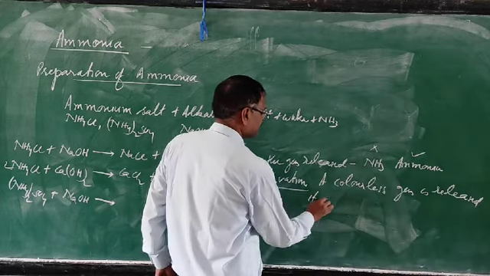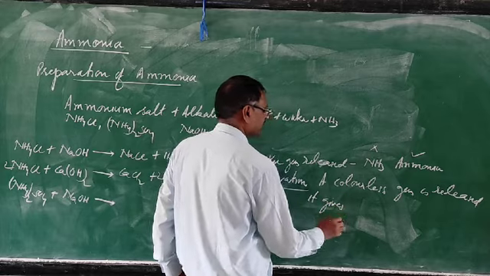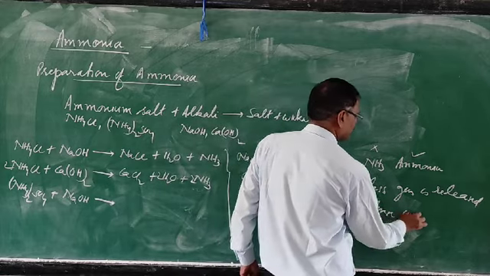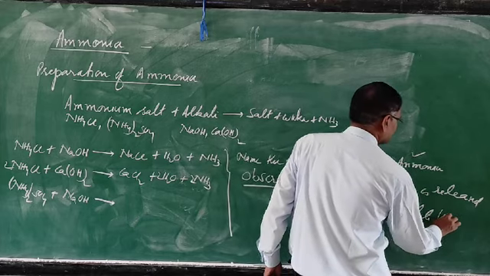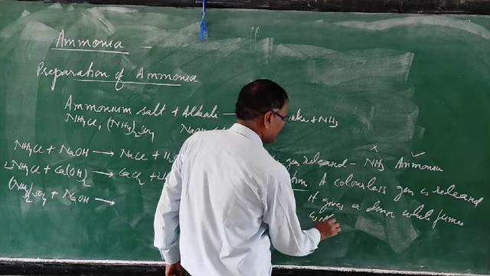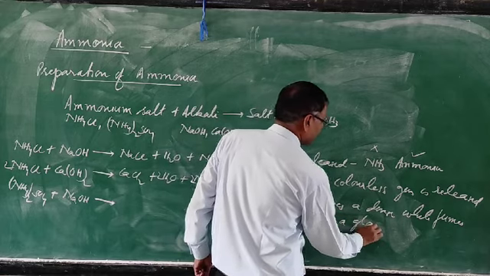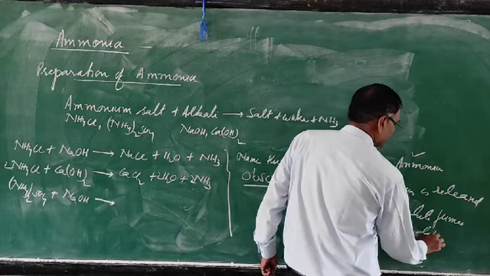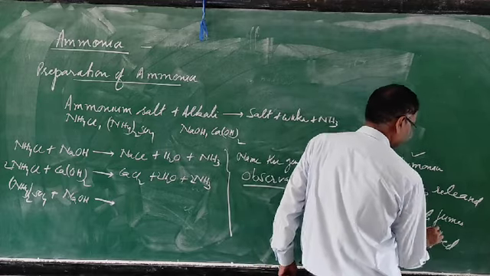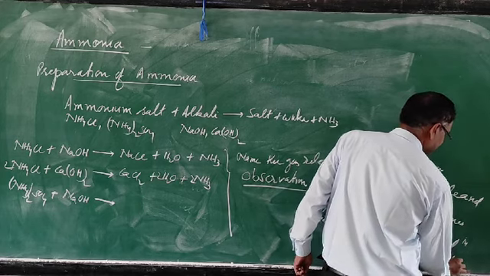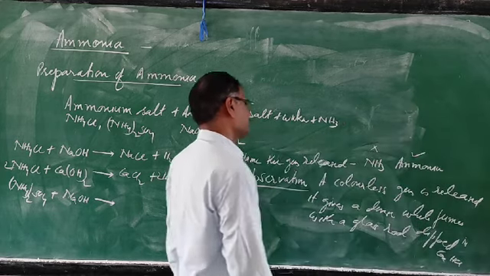It gives dense white fumes with a glass rod dipped in concentrated hydrochloric acid. So this is the observation.